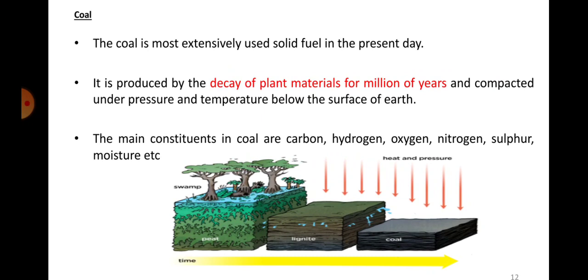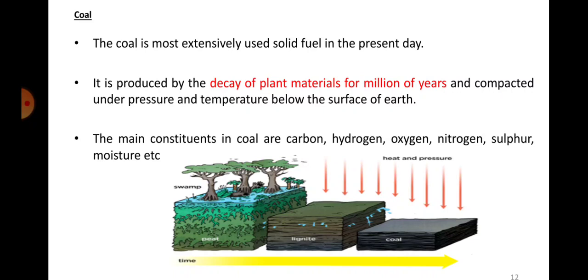It is produced by the decay of plant materials over millions of years, compacted under pressure and temperature below the surface of the earth. So how is coal formed? You would know this, right?